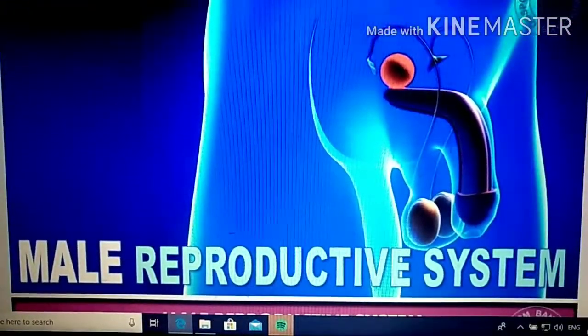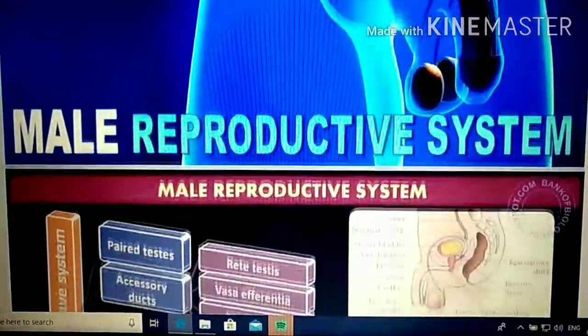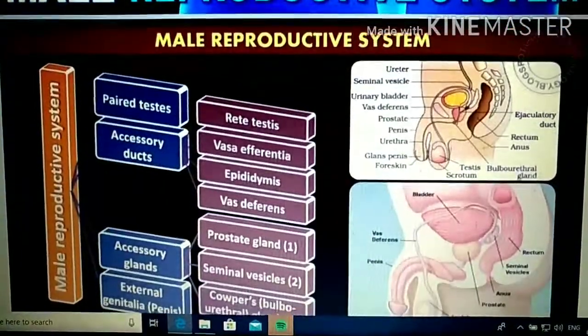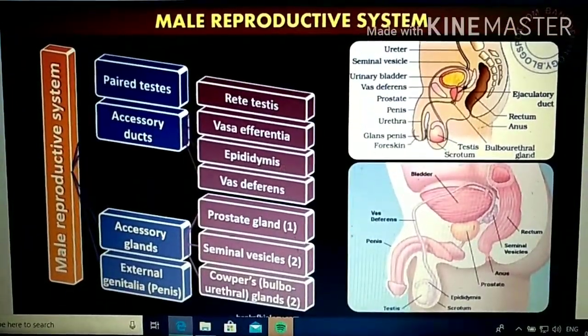Male reproductive system, as you all know, has a primary sex organ. The primary organ for reproduction is the pair of testes, which means two testes will be there, right? And there will be accessory ducts which support the testis. What do you mean by accessory ducts? You can see here, inside the testis the sperm production takes place, which is the male gamete, sperm, right?